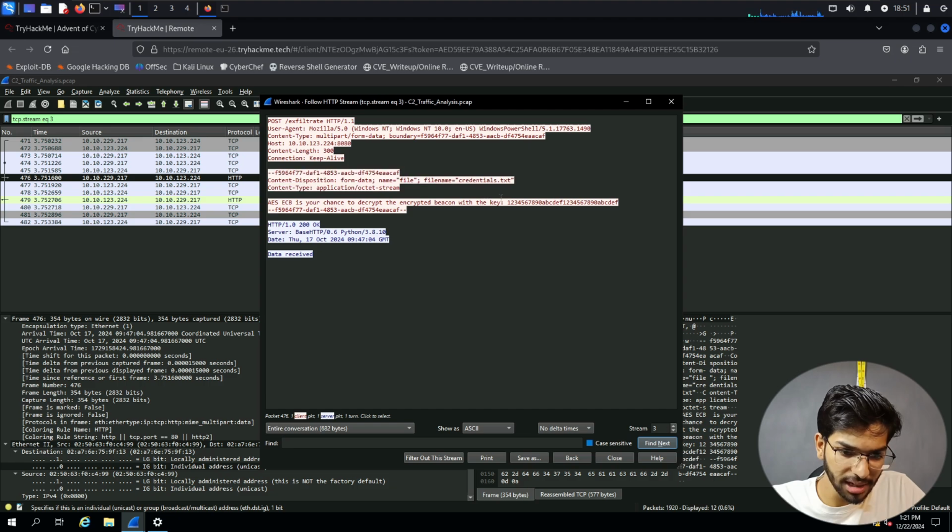Right, so we get the key here. The content disposition form-data file name is credentials.txt, the content type is application/octet-stream. Then AES ECB is your chance to decrypt the encrypted beacon with the key. So this is the key here.